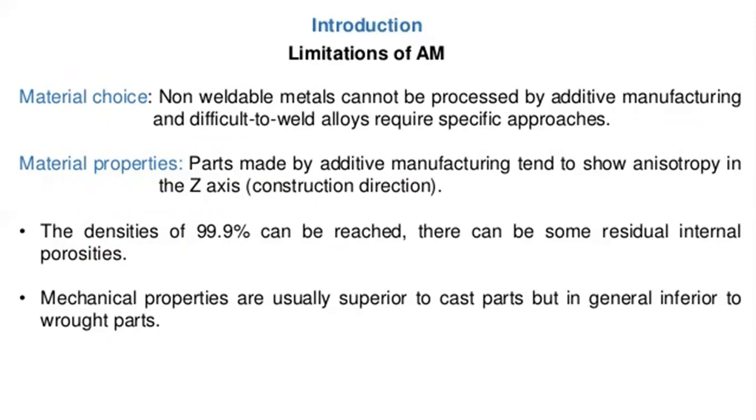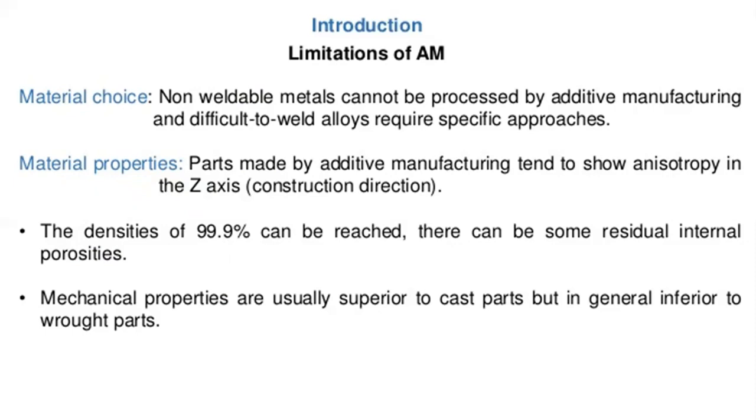Parts made by additive manufacturing tend to show anisotropy in the z-axis construction direction, and densities of 99.9% can be reached.